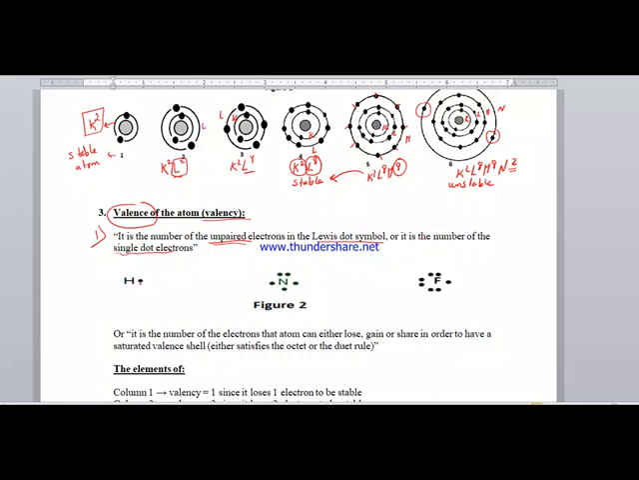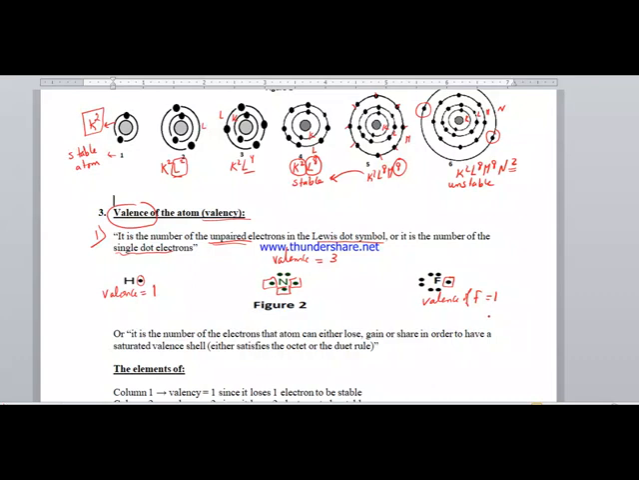For example, hydrogen has only one single electron, or unpaired electron, so the valence of hydrogen is equal to 1. Nitrogen has 1, 2, and 3 unpaired electrons, or single electrons, so the valence of nitrogen is equal to 3. For the fluorine atom, we have only one unpaired electron, so the valence of fluorine is equal to 1. We count the unpaired electrons in the Lewis dot symbol in order to determine the valency of the atom.